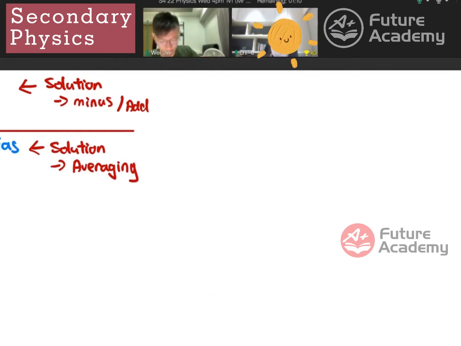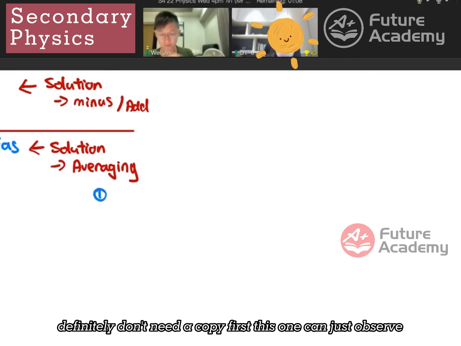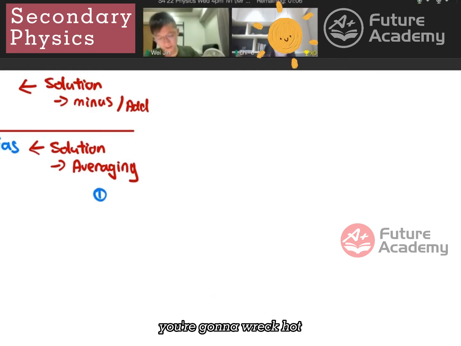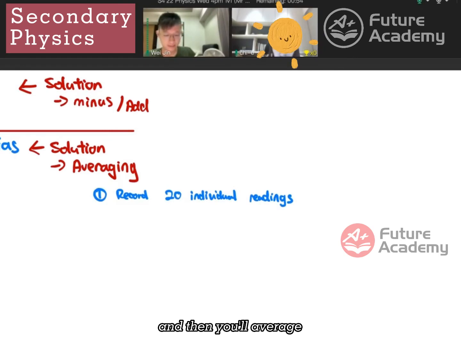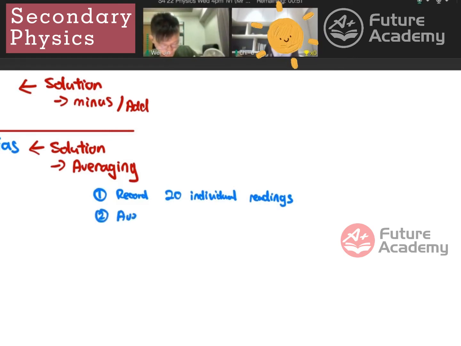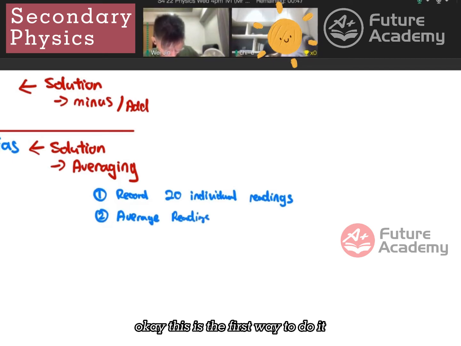This one you don't need to copy first. This one you can just observe. So first way is this. You're going to record 20 individual readings, and then you average the readings. This is the first way to do it.